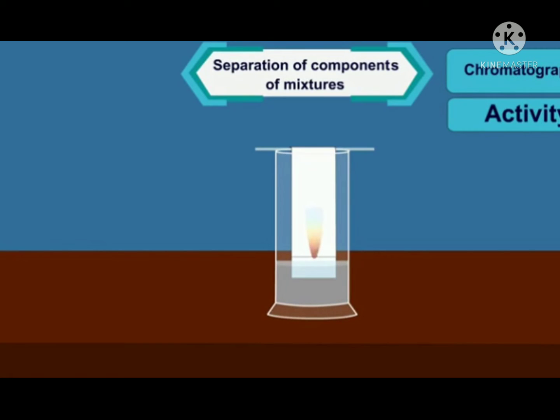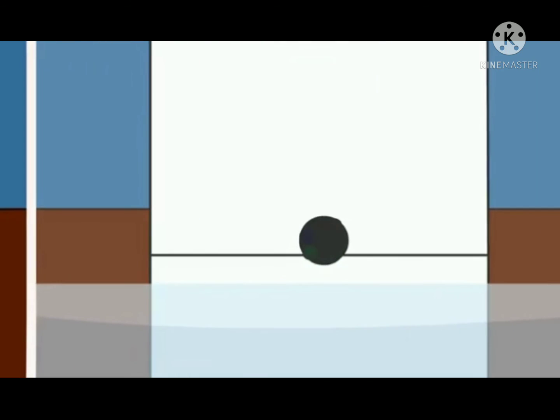Different colors are seen on the filter paper. How did this happen? Why did this happen? As the water moves upwards on the filter paper, it also takes the dye particles along with it. Often the dye is a mixture of two or more colors.